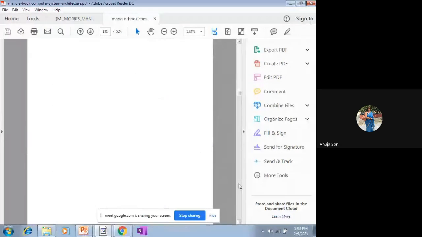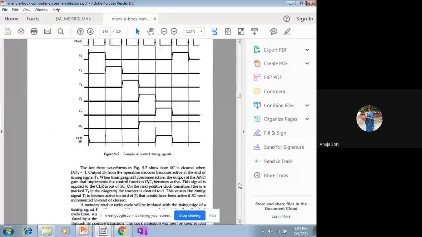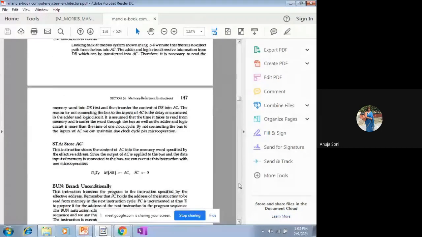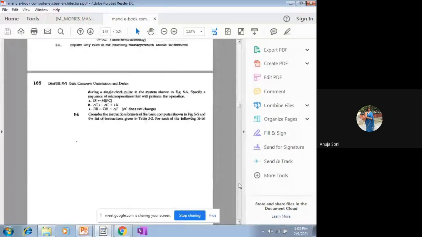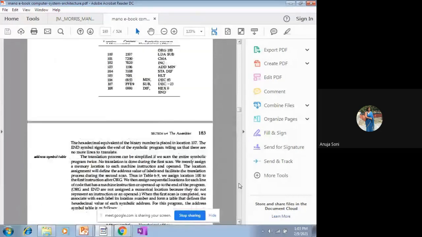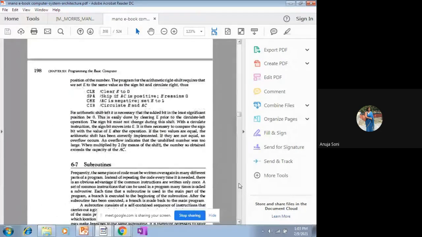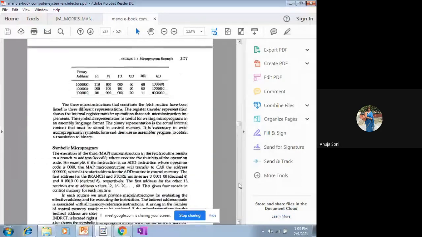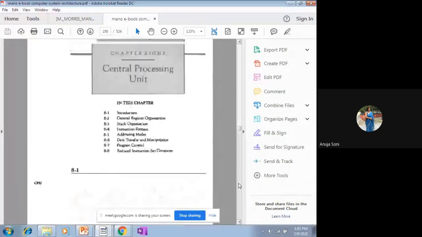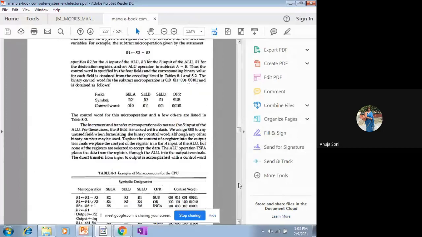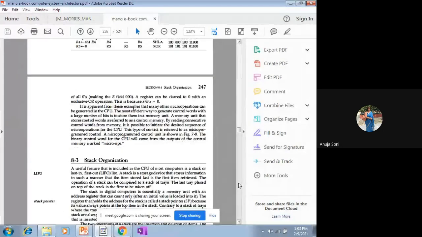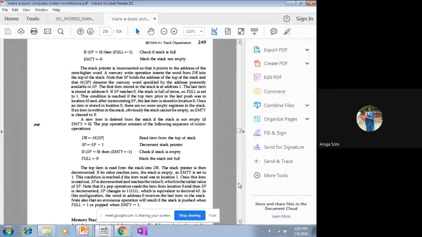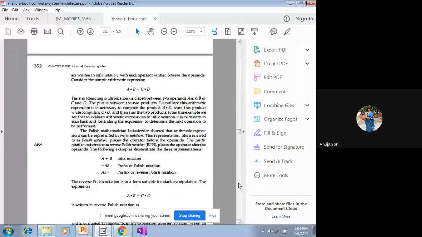You can view in the ninth chapter. I'm going to the e-copy of the book. This is our ninth chapter. Only that standard kind of notations we are taking. And if you confine more functionality entirely to one processor, then there will be no significance of pipelining.